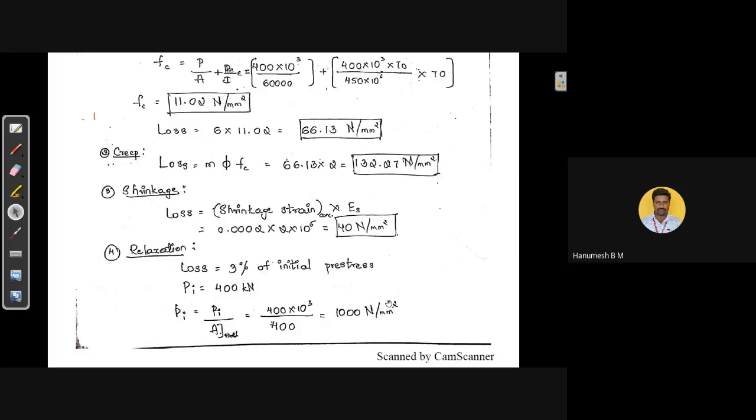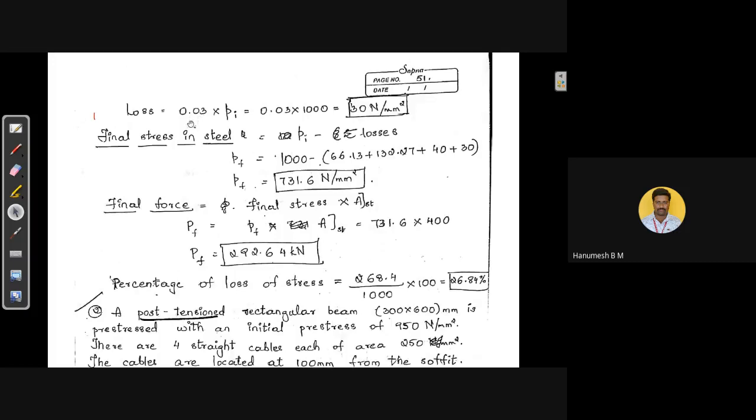In this initial stress, the loss due to relaxation will be 3%. Means 3% of 1000 Newton per mm square, we need to take it as loss due to relaxation. Now, 3 divided by 100 will be equal to 0.03. 0.03 into 1000, it will be 30 Newton per mm square. Hence, the loss due to relaxation of the steel will be equal to 30 Newton per mm square.